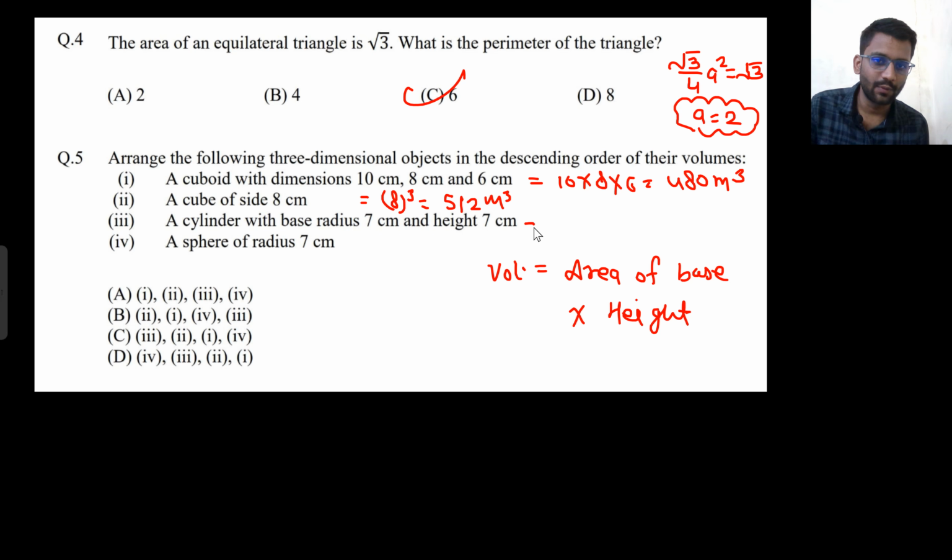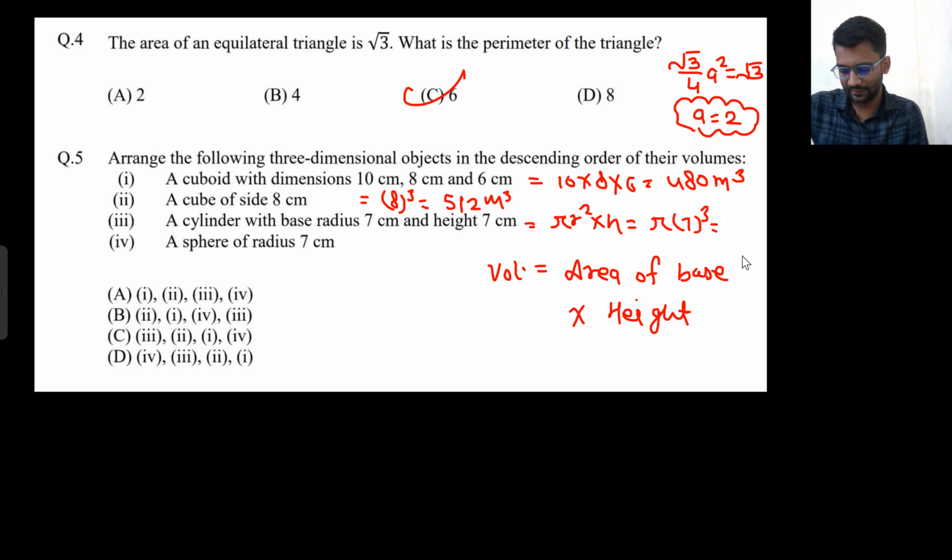What is the volume of a cylinder? Area of base. What is the area of base? Pi r square into height. Pi into 7 square into 7. So 7 cube it would be. That I need to calculate. 7 cube into pi. 1077 meter cube. Nearly it is.